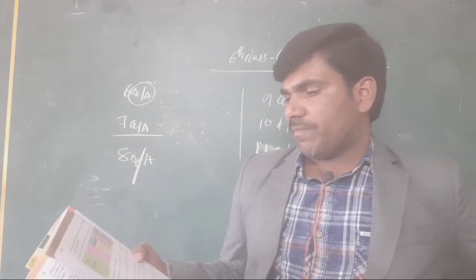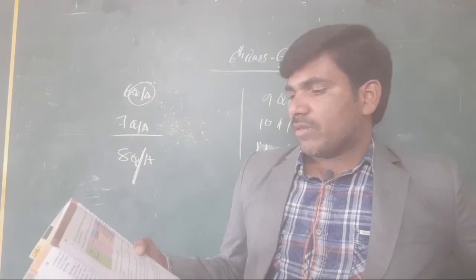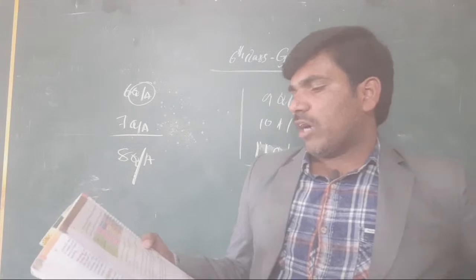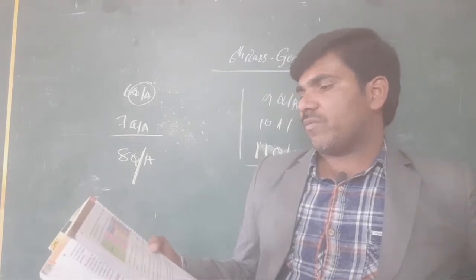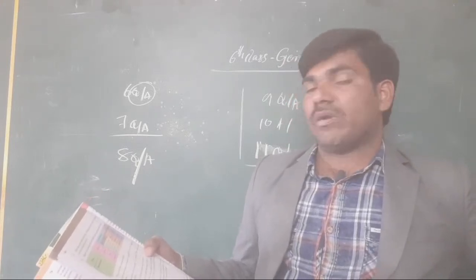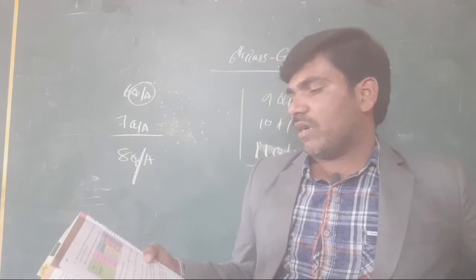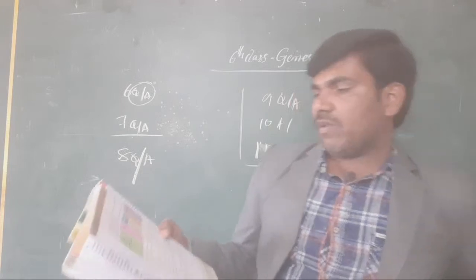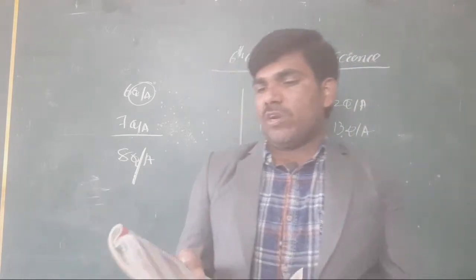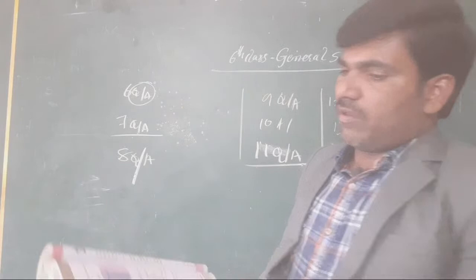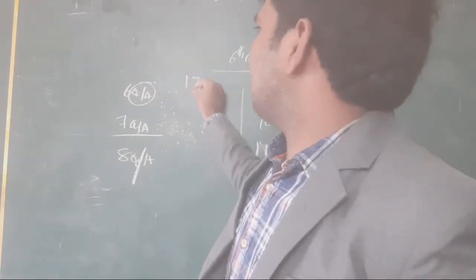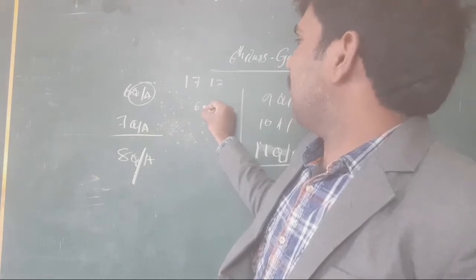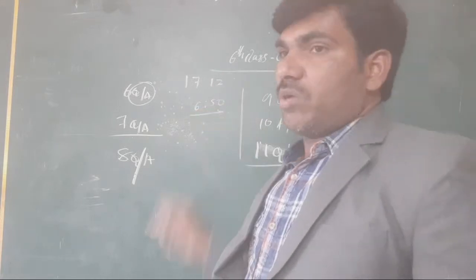Come to the third question. In which month is the duration of the day minimum and what could be the reason for it? Now check here, the duration of the day is nothing but the difference between the sunset and the sunrise. Take January, what is that? 17:12 to 6:50. Okay, clear or not all of you?